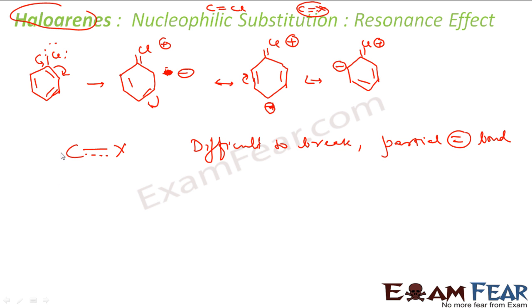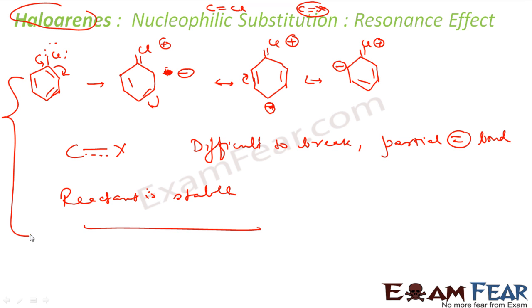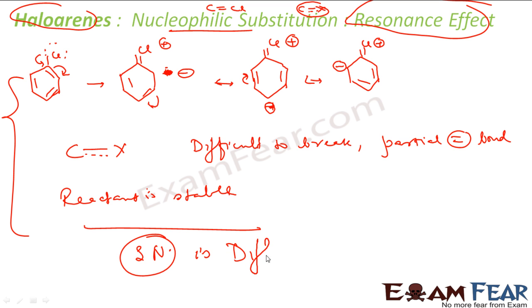And the second thing is that due to resonance, this reactant is stable. Since this reactant is stable due to resonance, it will not have extra urge to react. So with the resonance effect, we can explain that nucleophilic substitution, SN1 or SN2, is difficult. So we have seen that resonance played a role in explaining why nucleophilic substitution is difficult in the case of haloarenes.